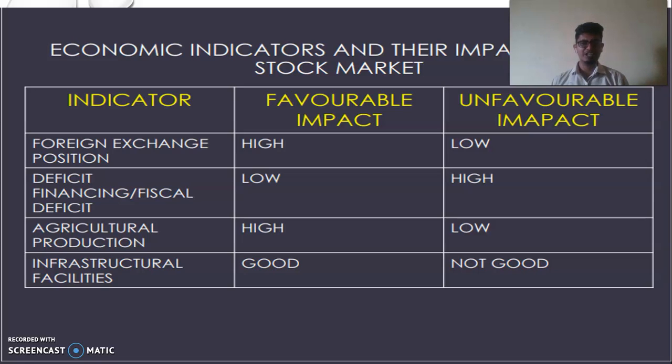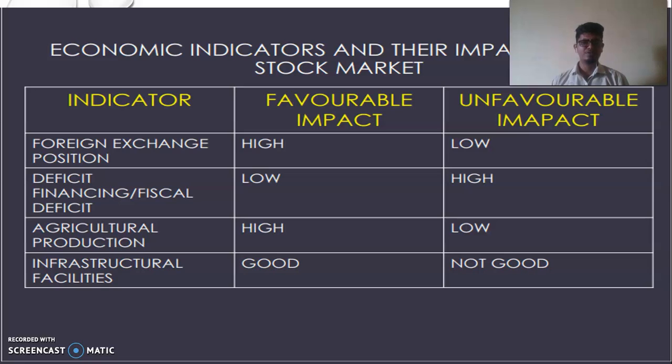Okay, then comes the agricultural production. When there is more agricultural production, the stock market will be affected favorably. When there is less agricultural production, the stock market will be affected unfavorably. Why? Because almost 80% of the industries are based on agricultural raw materials. If agriculture is not in a good position, that means the inputs or raw materials are not available, and that's how it affects the stock market.